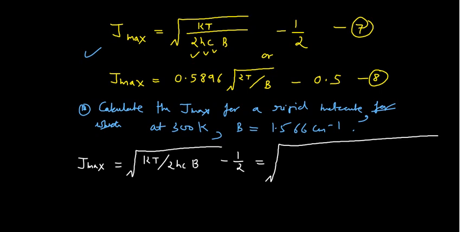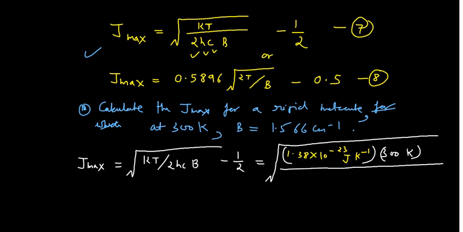So the value of k, that means the Boltzmann constant, is 1.38 × 10^-23, and you are using the unit joule per Kelvin. Then you use the temperature, which is 300 Kelvin. There is no problem in that. This should be divided by 2, which is the constant, so you can straightforwardly write 2 here.